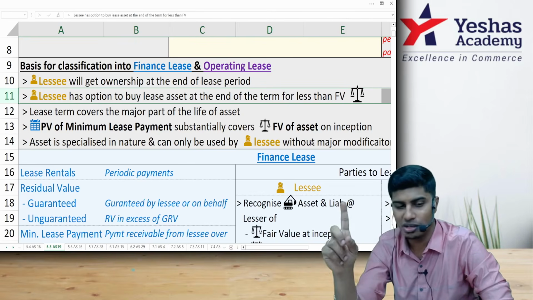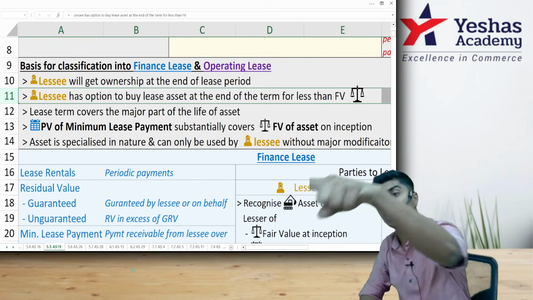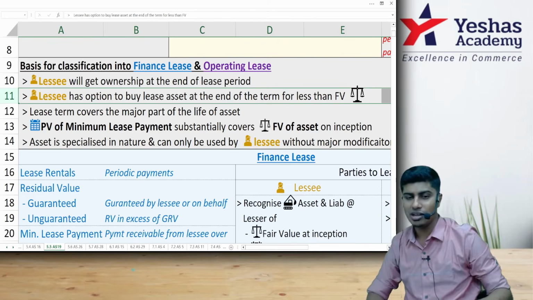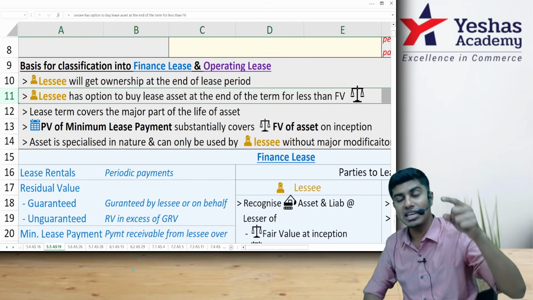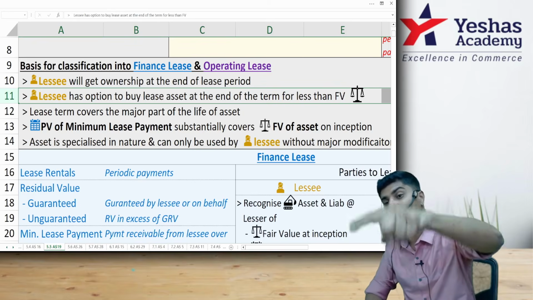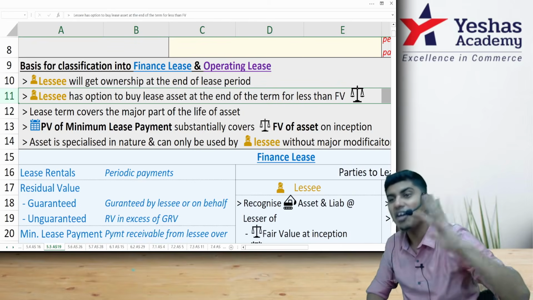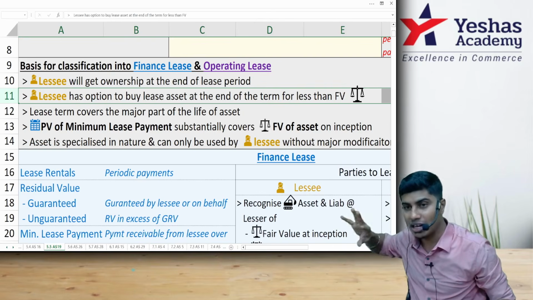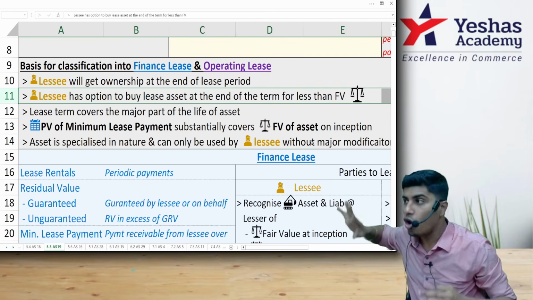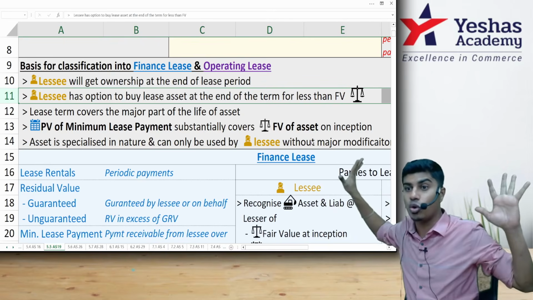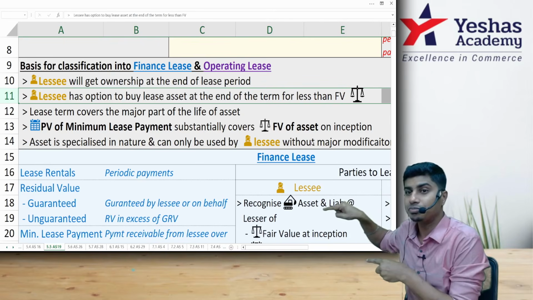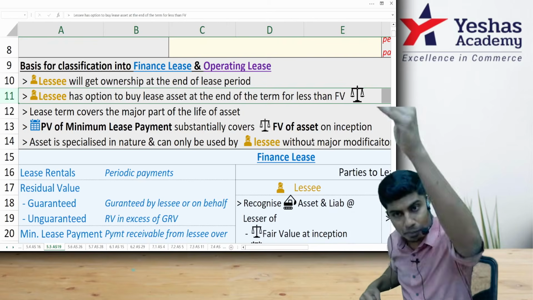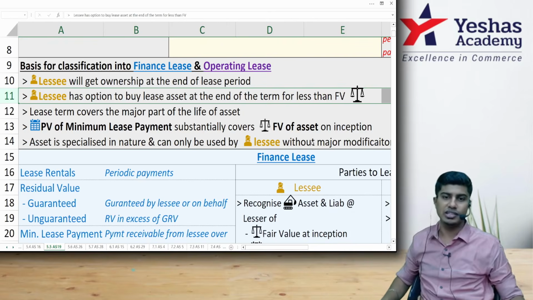So primary condition number one, lessee has an option to buy the asset at the end of lease period. Condition number two, lessee will buy the asset at the end of the lease period at a price lesser than fair value. Fair value means arm's length price, in an unrelated market with an unrelated party, on whom I don't have undue influence or coercion. At what price will I sell? If I am selling to the lessee at a price lesser than that, then it is finance lease.